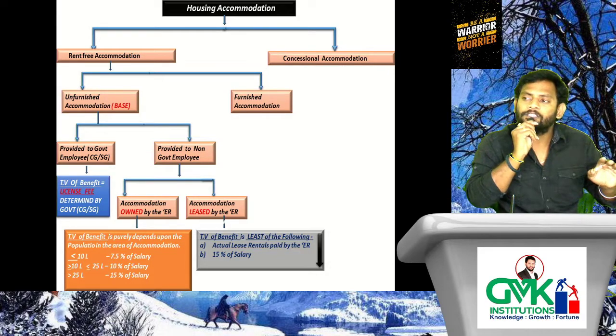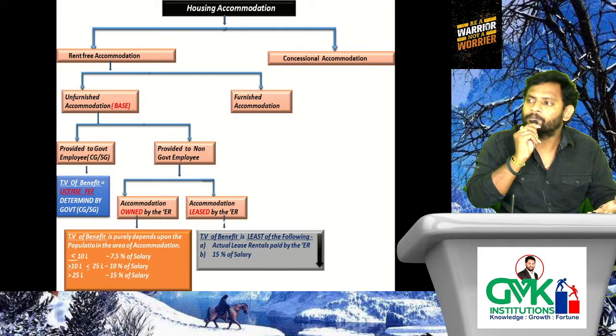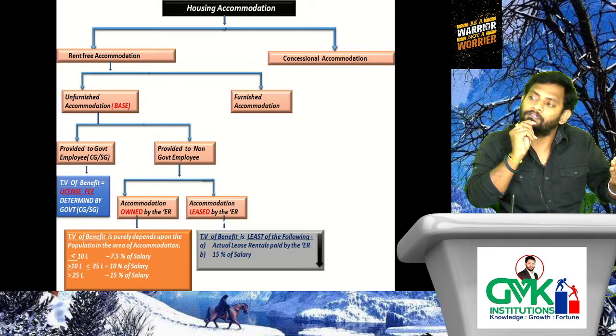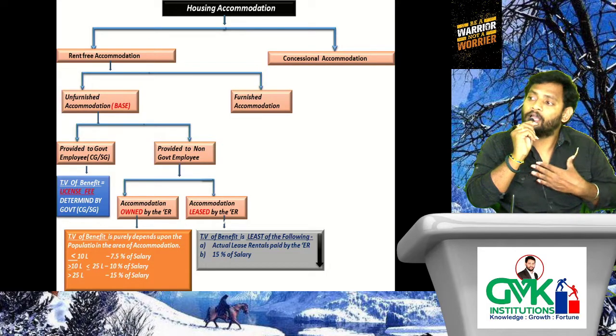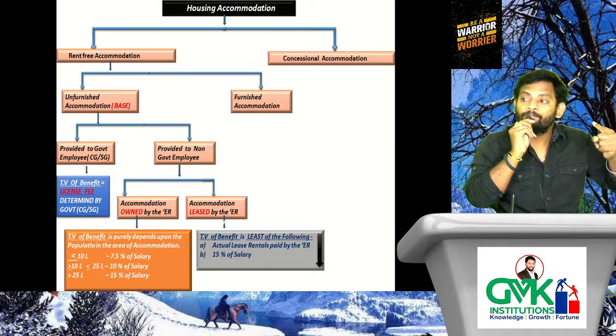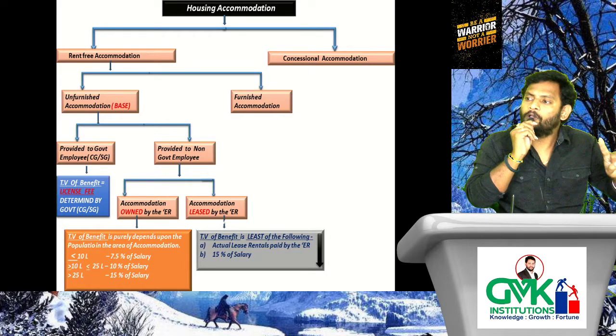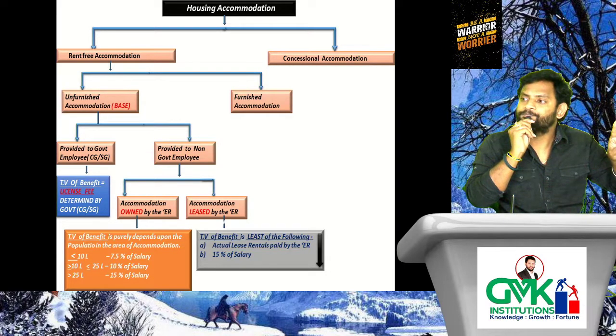Say for example, actual lease rentals paid by the employer is 1 lakh, whereas 15% of salary is just 75,000. So what is taxable? 75,000. That is a benefit to the SSC. Whereas while determining exemption, gratuity exemption under section 10(10), are you following? Pension 10(10A), leave salary 10(10AA), retrenchment compensation 10(10B), and in case of VRS compensation 10(10C).